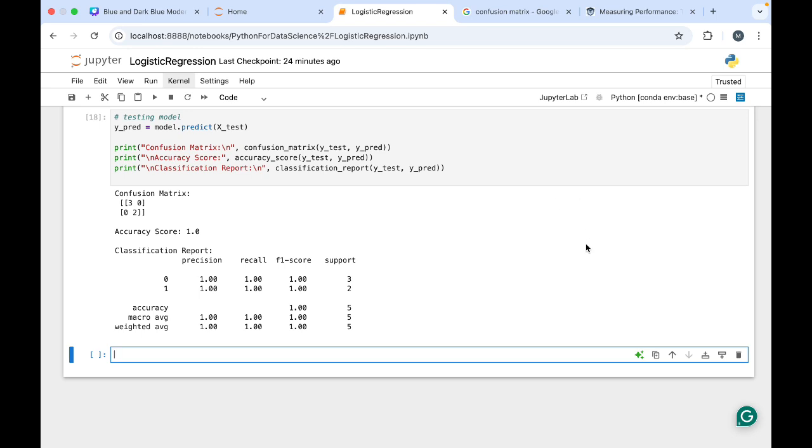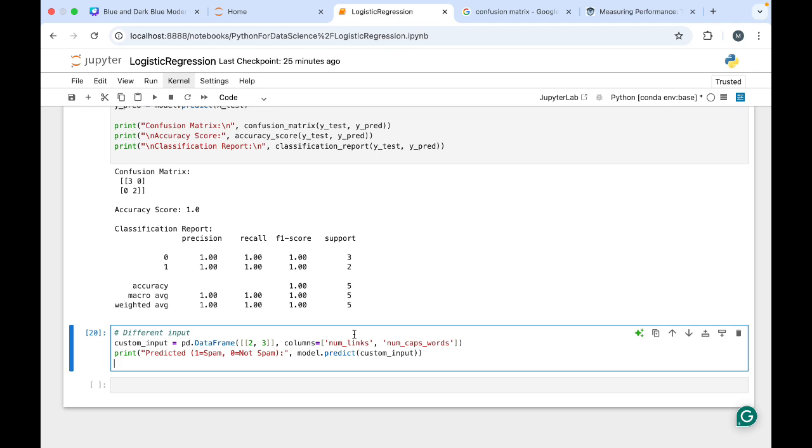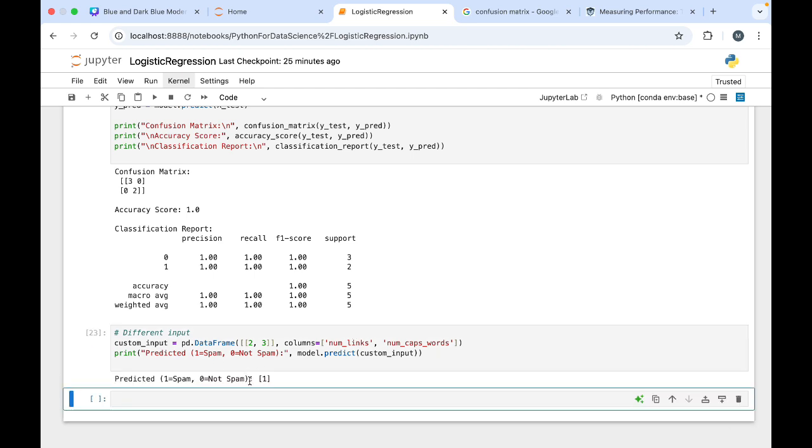Now let's see if the model can perform accurately or not. Let's test it live. If we give it 2 links and 3 shouting words, it should say yes, that's spam. Let's run this. This is the final step of our model. Now you can see we have got the output 1. 1 means it is spam. The inputs we have given are 2 and 3, meaning the number of links is 2 and capitalized words is 3. So what has it classified it as, spam or not spam? Yes, it is a spam email. So that's how the classification is done.